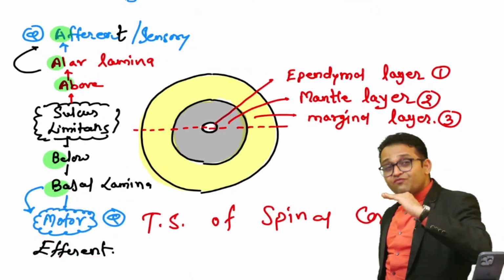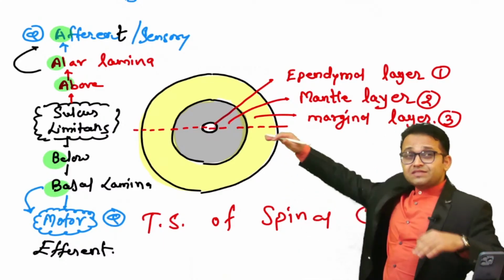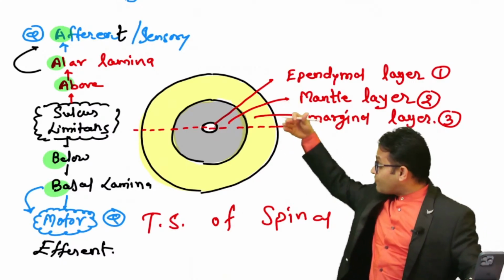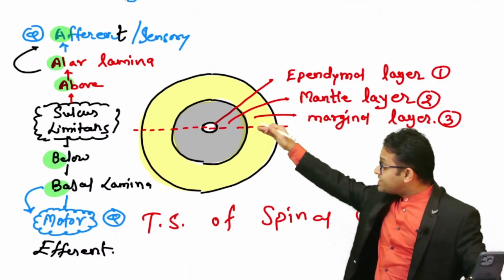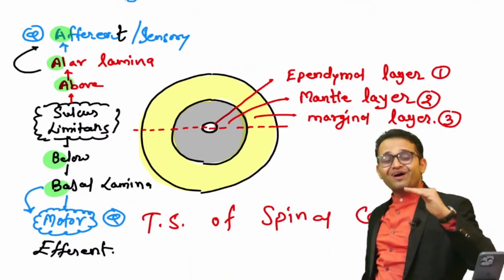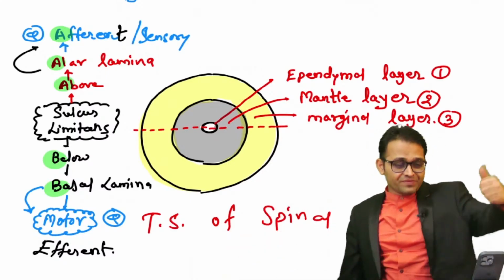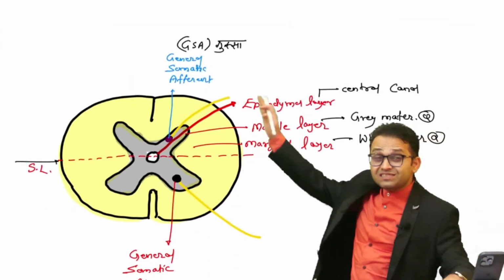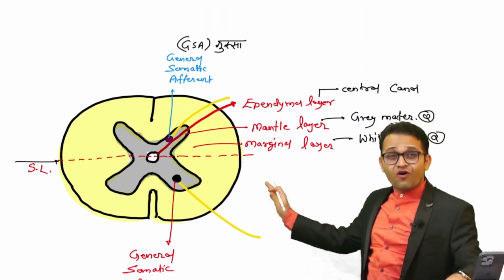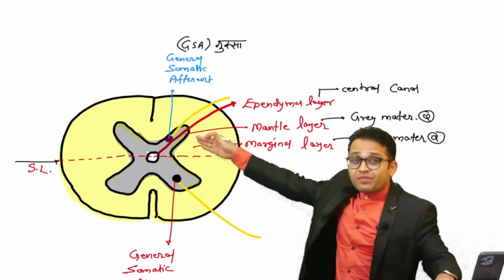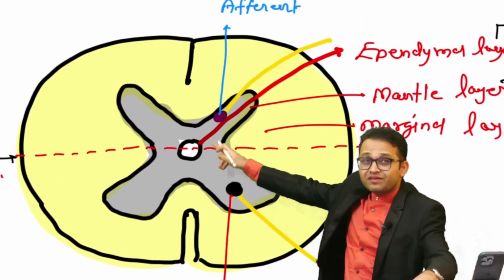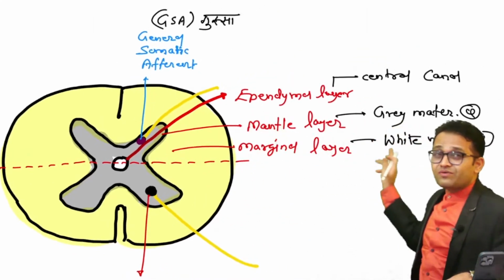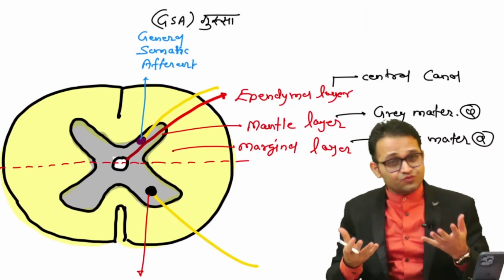Okay sir, so now our concept is made. Above the sulcus limitans always gives origin to sensory nerves, afferent nerves, and below the sulcus limitans always, always, always there is origin of motor nerves. Agree everyone, getting the point? Okay sir. After that we saw the changes in the spinal cord. The ependymal layer makes the central canal. The mantle layer makes the gray matter, and the marginal layer makes the white matter part. And the different kinds of cranial nerves get derived.